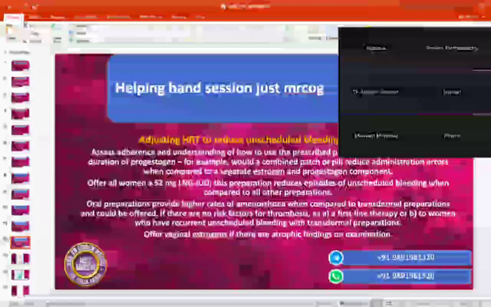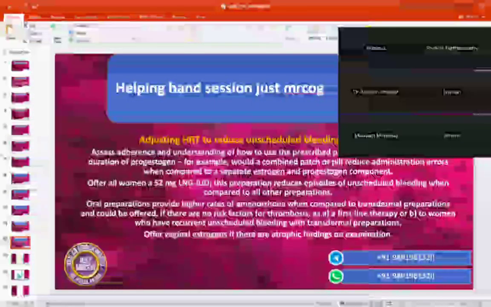Patch. Offer all women 52 LNG IUD. This preparation reduces episodes of unscheduled bleeding when compared to other preparations. So what is the choice of progesterone? LNG. Oral preparation provides higher rates of amenorrhea when compared to transdermal preparation and could be offered if there is no risk of thrombosis. This is what we have discussed earlier, that more chances of unscheduled bleeding is with transdermal.